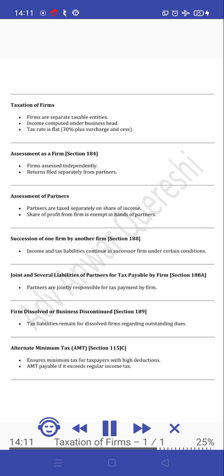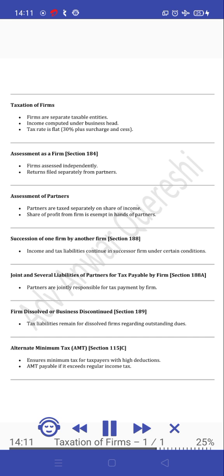Taxation of firms. Firms are separate taxable entities. Income computed under business head. Tax rate is flat 30% plus surcharge and cess. Assessment as a firm, Section 184. Firms assessed independently. Returns filed separately from partners. Assessment of partners. Partners are taxed separately on share of income. Share of profit from firm is exempt in hands of partners.